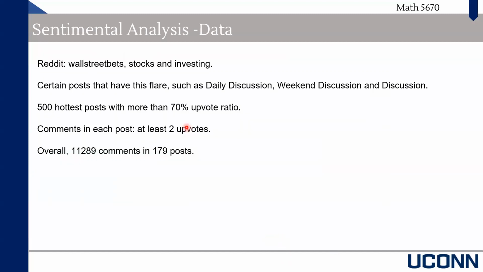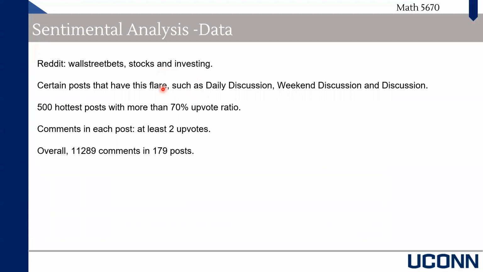So here is the summary of our dataset. There are some predefined parameters. First, we defined which subreddits we want to research. In our case, they are Wall Street Bets, stocks, and investing, 3 large finance communities on Reddit. Then we filter certain posts that have flairs such as daily discussion, weekend discussion, and discussion.